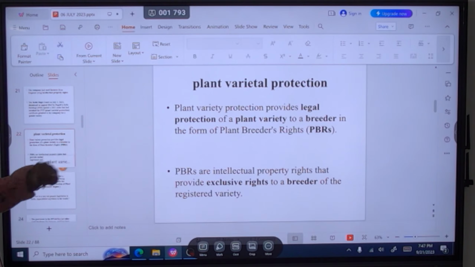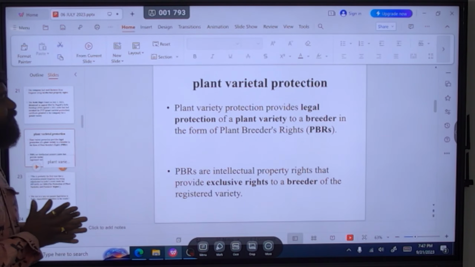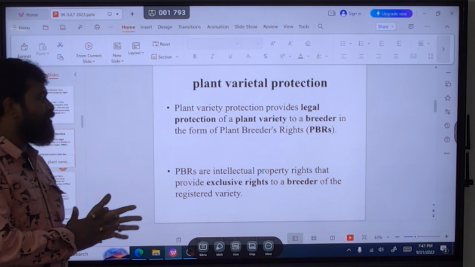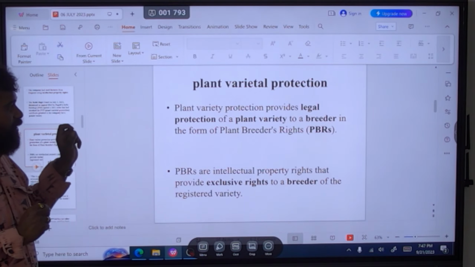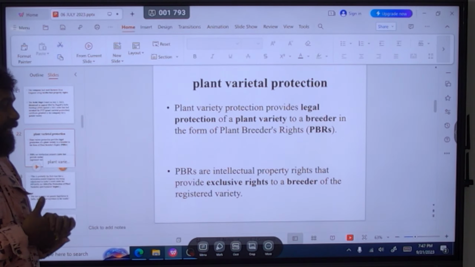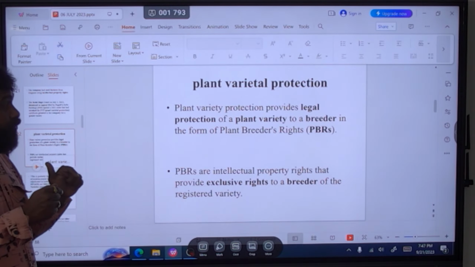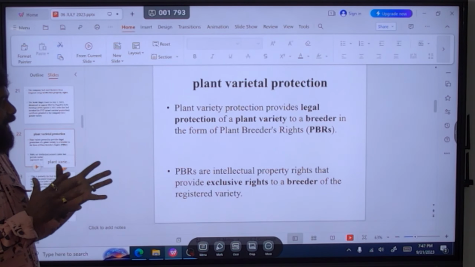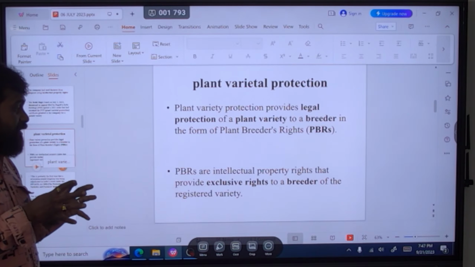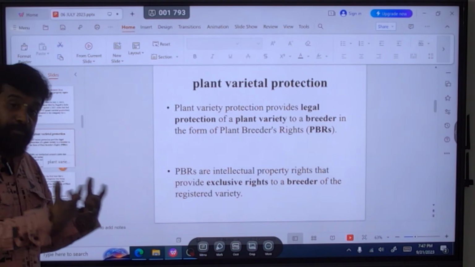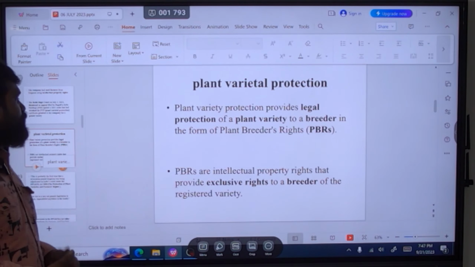First, we should know what plant varietal protection is. You see this? Actually, this is the legal protection for the plant variety that is given to the breeder. That is called the plant breeders' rights. So actually, this is an intellectual property right, and this is the exclusive right of the breeders. So breeders have the exclusive rights.